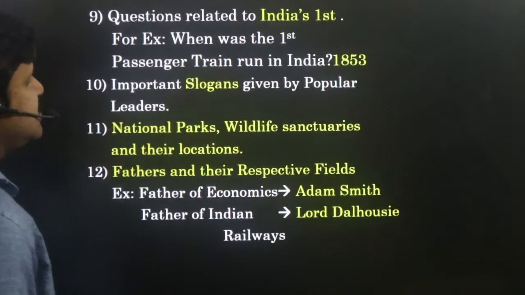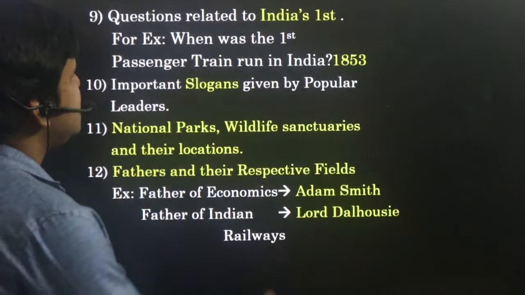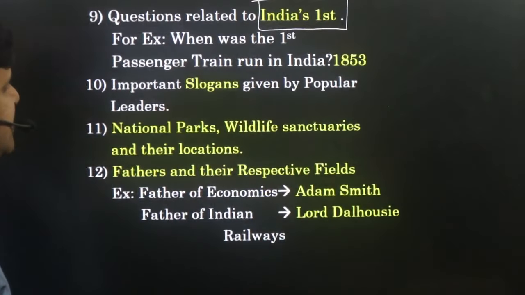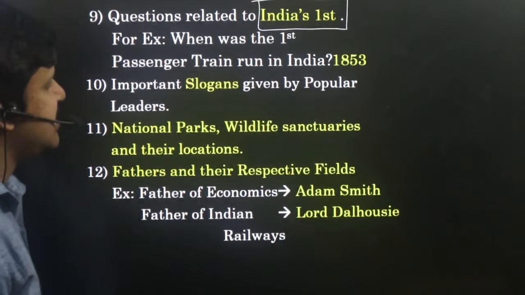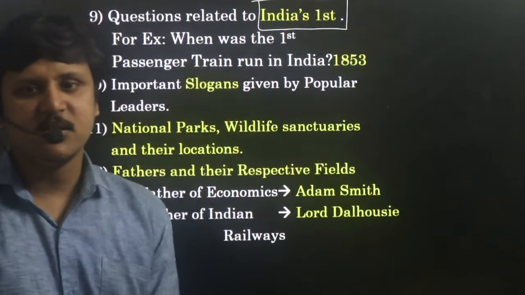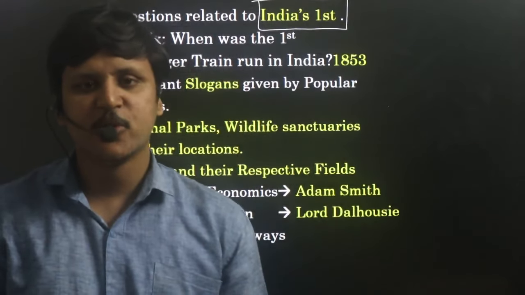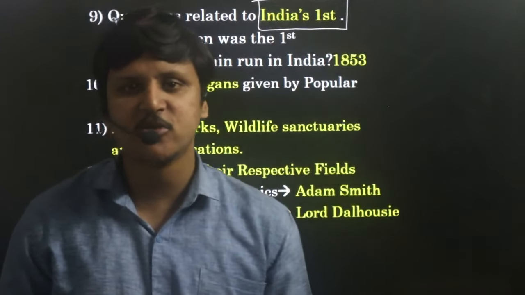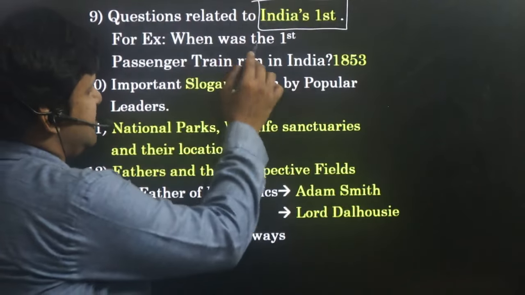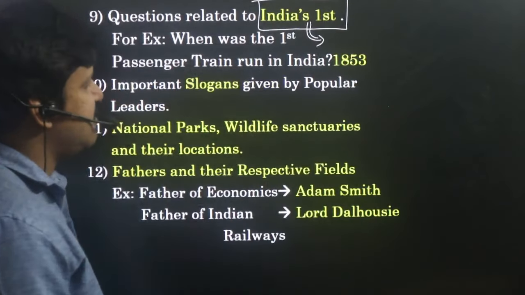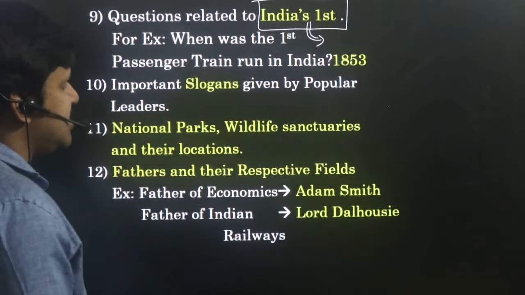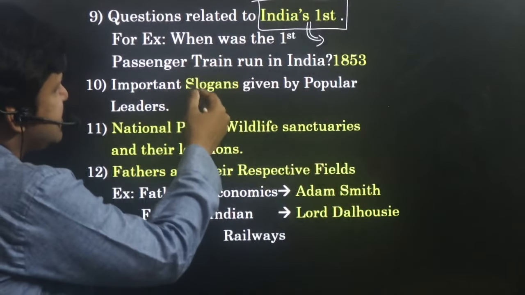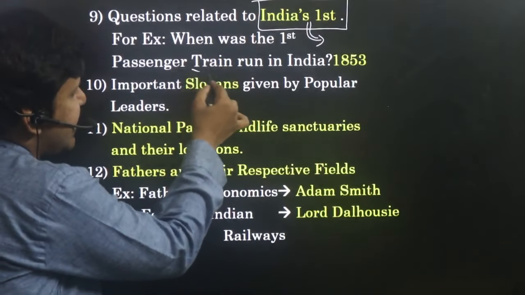Okay, next one. Questions related to India's first. For example, a question can be asked like this: when was the first passenger train run in India? Answer is 1853. Not only this one, first Indian Rail Museum is located in which place, or it started in which year? Like that also questions can be asked. Here you should concentrate on India's first, or first rice ATM. That also can be asked in our exam. Be thorough with all the India's firsts which happened recently or in the past, related to railways.